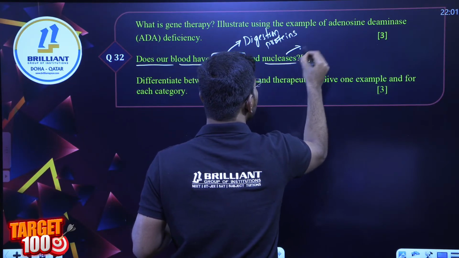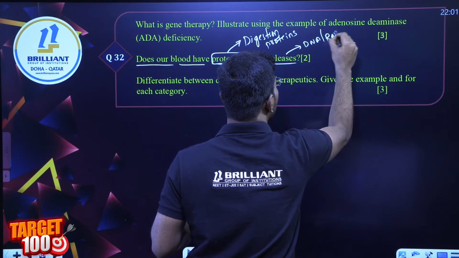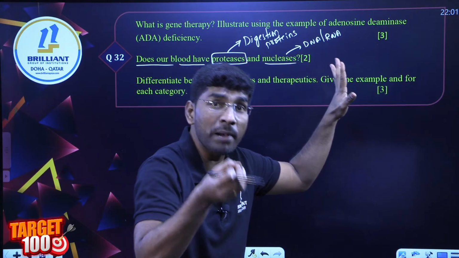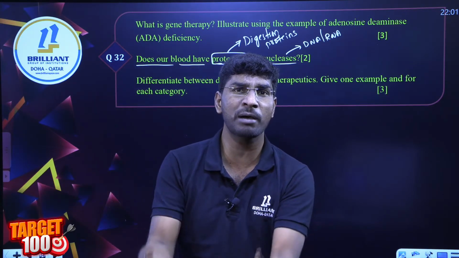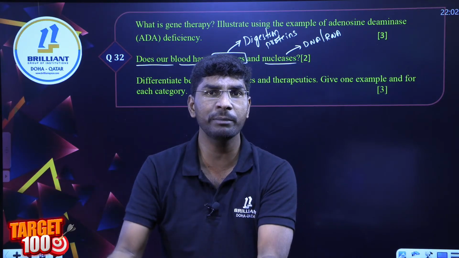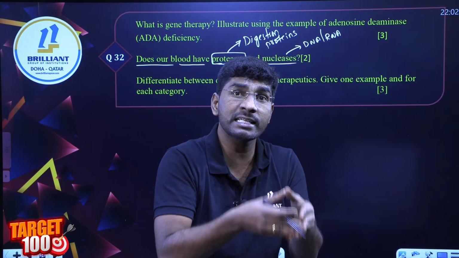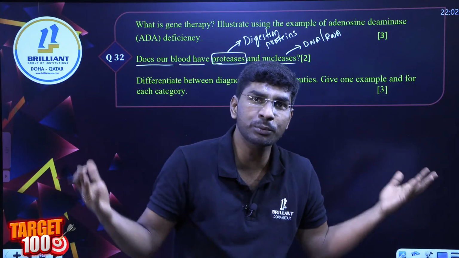Next, nuclease enzyme also degrades DNA and RNA like an enzyme. Tell me what they're asking: in our blood, a lot of proteins are there. Plasma proteins, immunoglobulin, prothrombin, globulins and albumin proteins, serum proteins are there. If protease enzyme is present in our blood, it will digest all this, it will degrade all this.